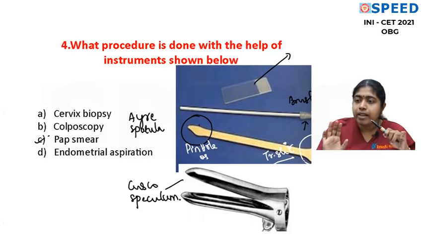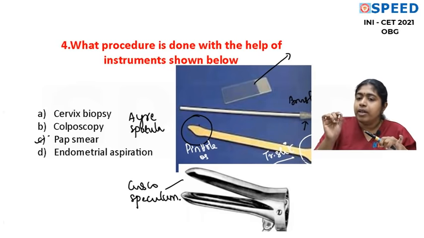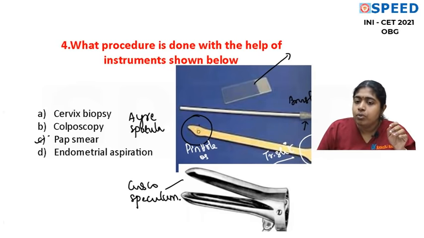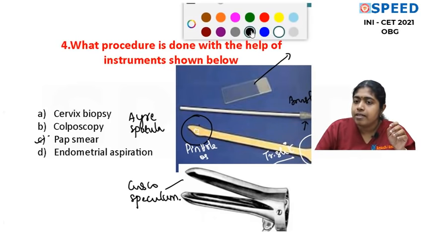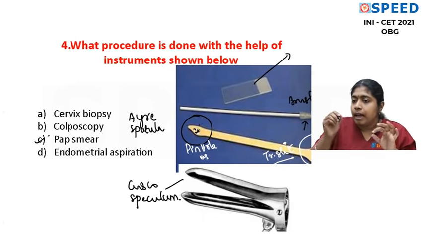We are not going to scrape the ectocervix. We say what? Transformation zone, about which I'll be talking later. So we take a smear. So what happens now? Cells will stick on from the transformation zone. We find that cells will stick on to the Ayre spatula.